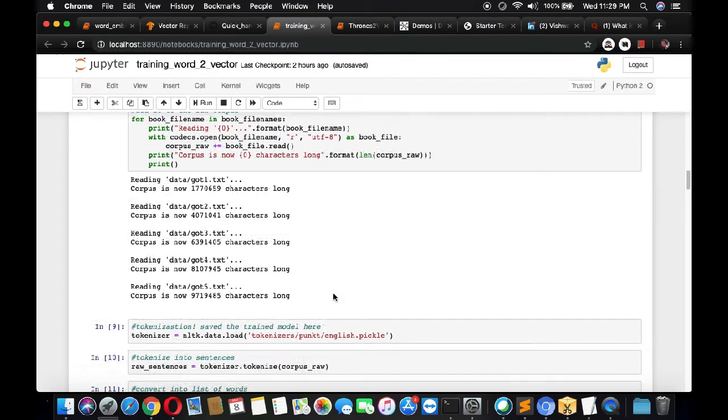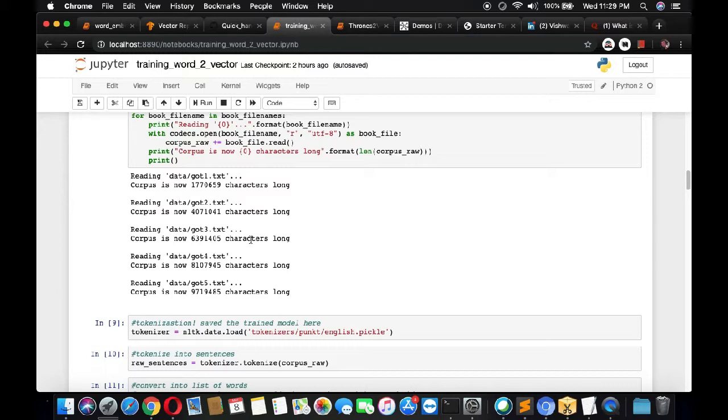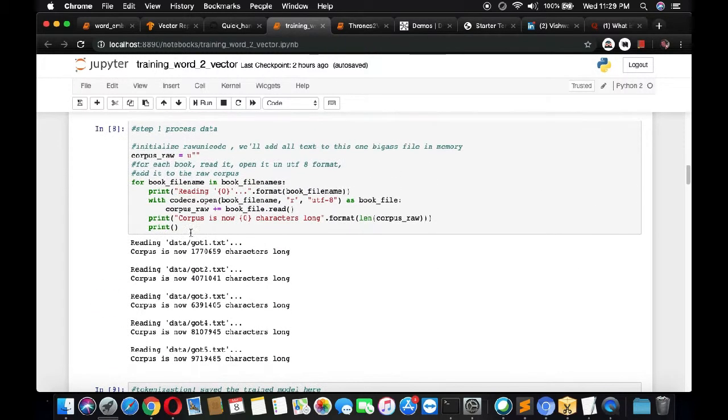So now the corpus is like this: first got1.txt has been read and added into the corpus, right? Here we are adding it. Then it is this many characters long, and at every iteration the new GOT book, 1 2 3 4 5, is getting added and the number of characters is increasing accordingly. So now we have one big corpus which has all the text that was present in different files, like earlier got1, got2.txt, got3. We have added all the content from all those 5 files into one variable here, corpus raw.